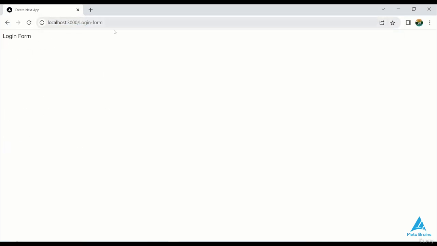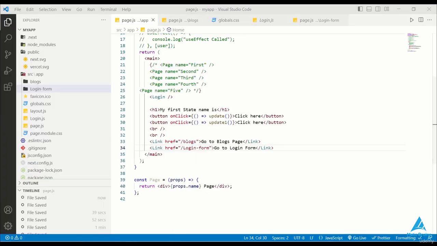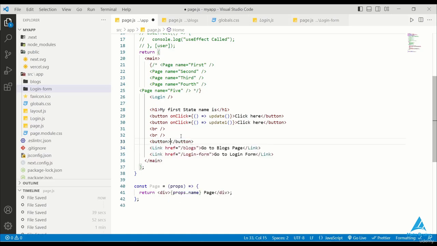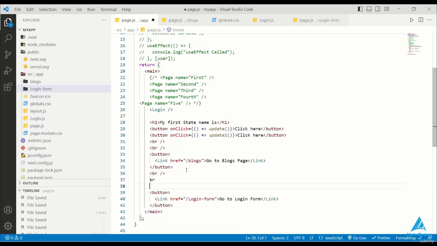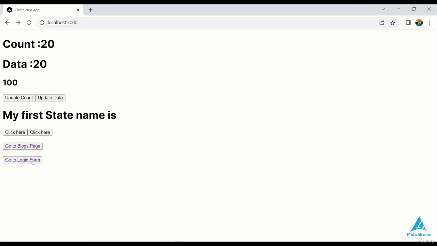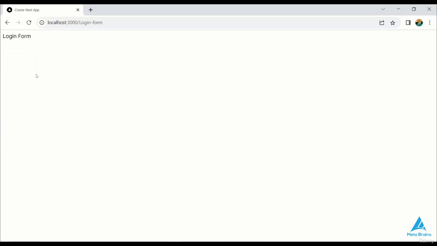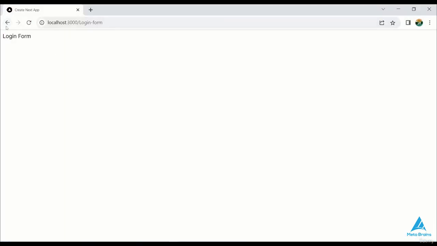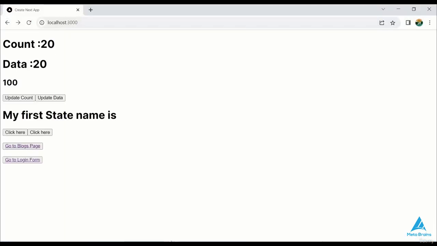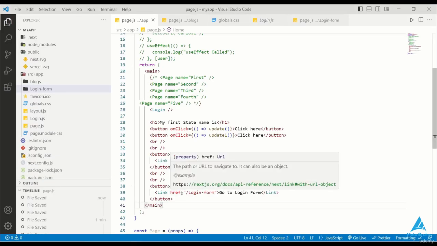Now the issue is that the button which we are clicking on, the login form, is not customized. So I'll paste this link here. I'll refresh and paste my link here. I'll cut and paste again. I've pasted here. I'll put a break here. I'm going to the login form successfully. So this is the end of our simple login. But if you see in the button, there is an underline in it. So we can either style it properly or we can use our navigation routes to remove these links.